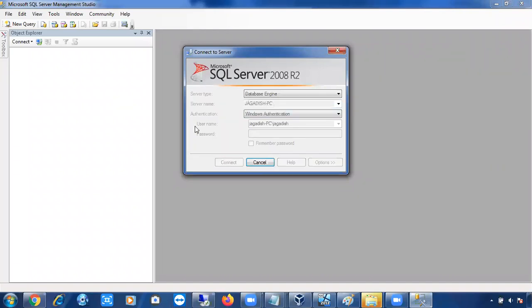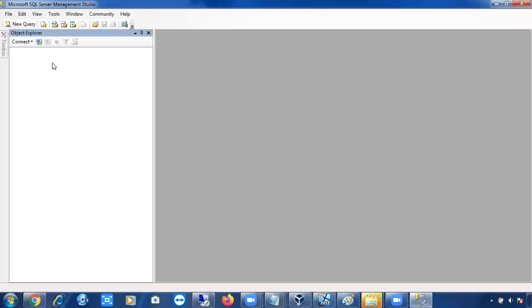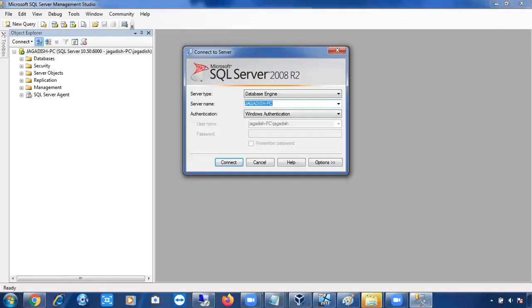I'm connecting to the default instance. Okay, I have connected. But you cannot connect to the default instance using MS SQL Server. It will throw an error. Okay, right? If I connect, it will throw an error. Definitely it will throw an error. But what is this MS SQL Server?